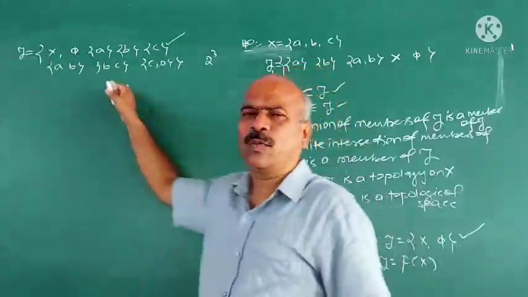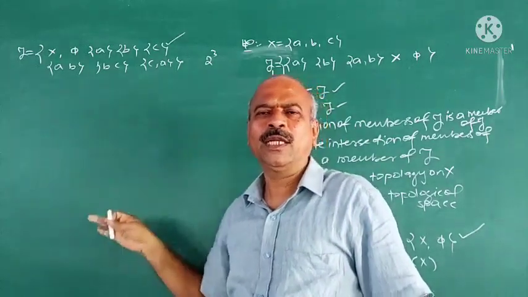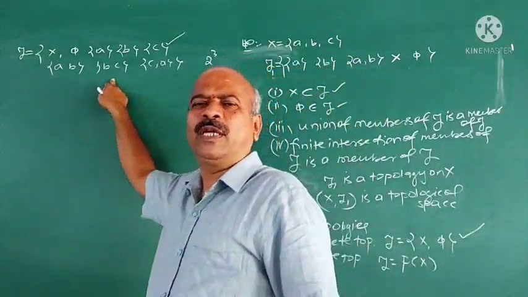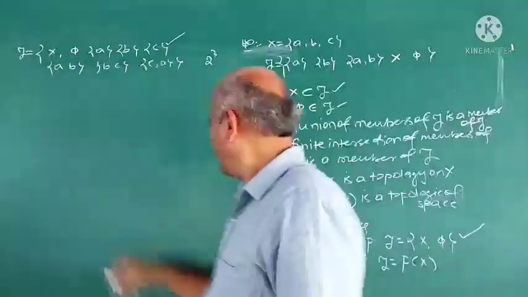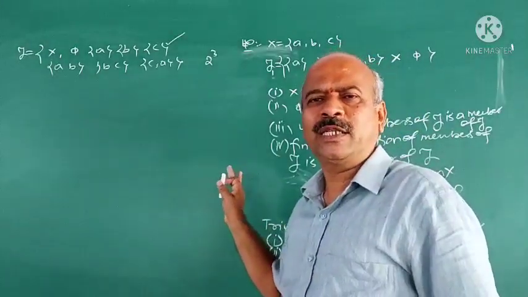Therefore, in further study on topology, we may refer to these two topologies often. Discrete, indiscrete. Discrete means if tau is P of X, then it is a topology, it is called discrete. If tau consists of only X and pi, then also it is a topology, it is called indiscrete.